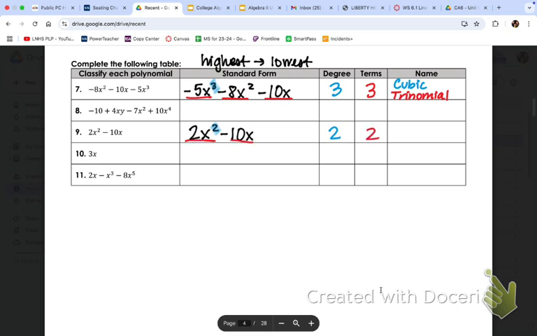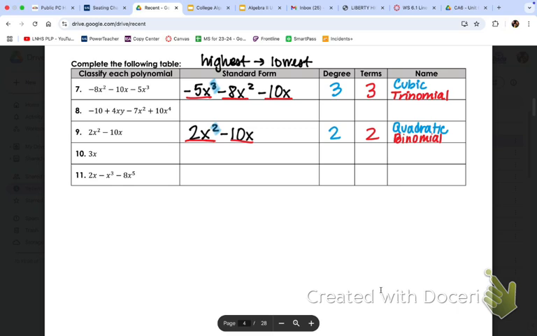Okay, 2. So the degree, look at the poster on the wall if you need to, so you don't have to flip back. Highest exponent of 2? Quadratic. That's the first name. The last name is the number of terms. It has 2 terms, so it's a binomial. Okay.